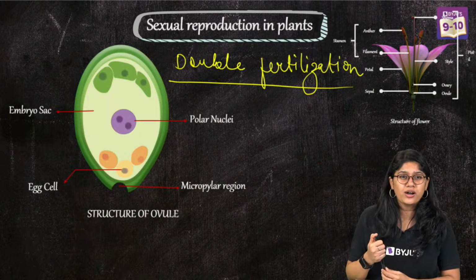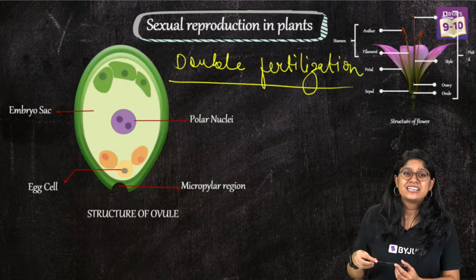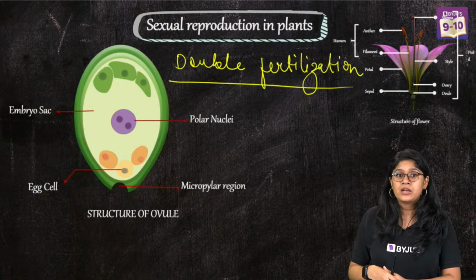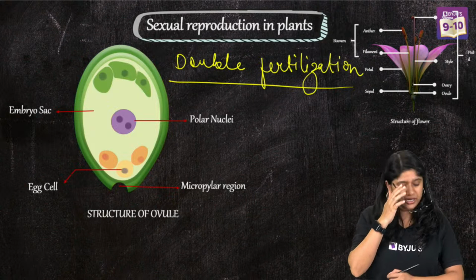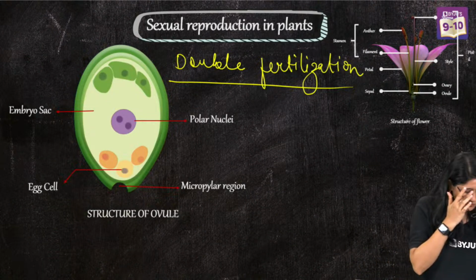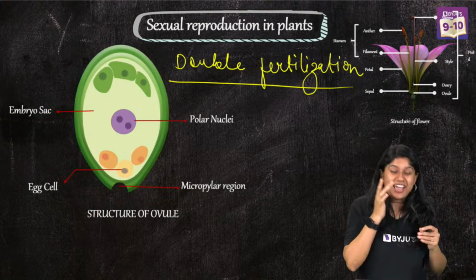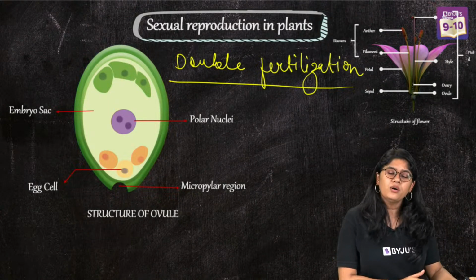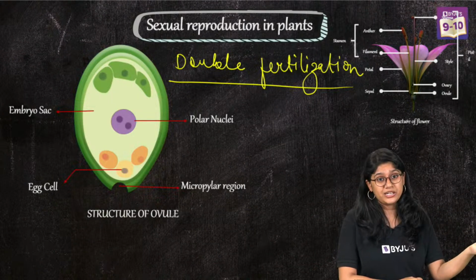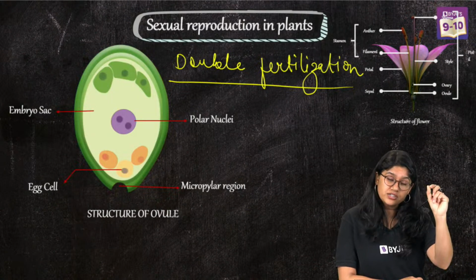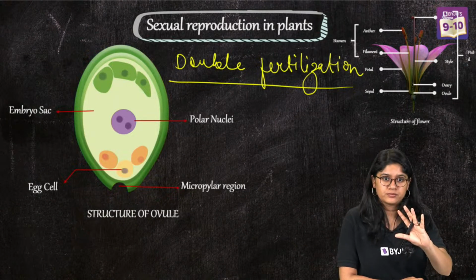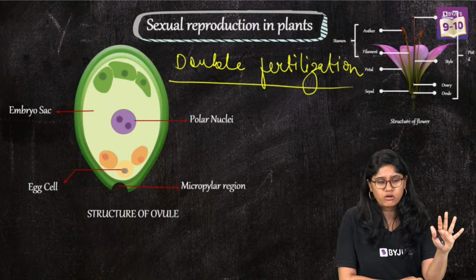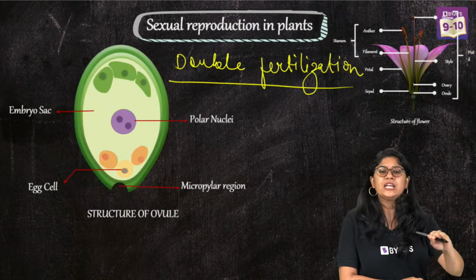I know that it's not there in your NCERT, but they have a picture given in the diagram. I'm not saying that this will come in your examination, but your teachers would have taught you, and it might come, so we'll just have a very quick summary of it.